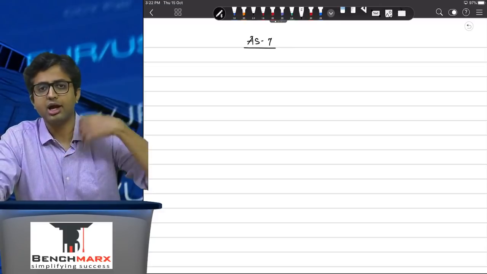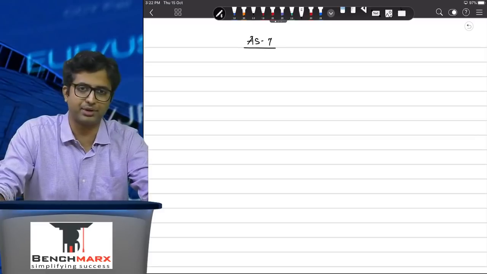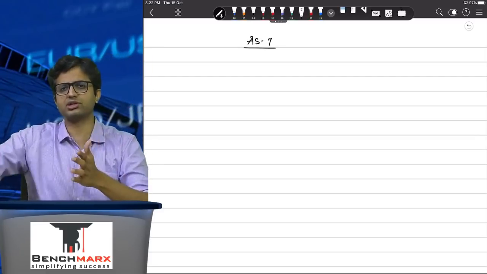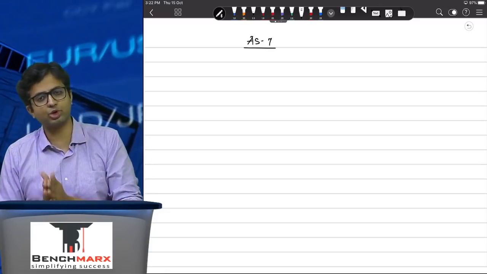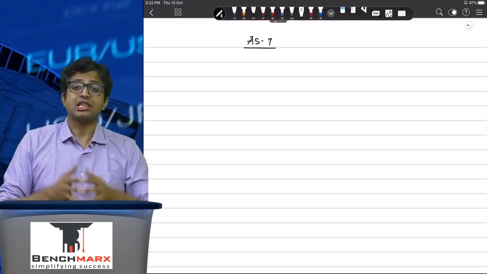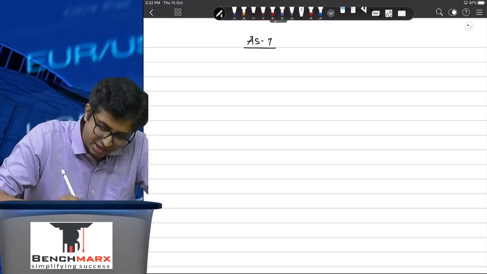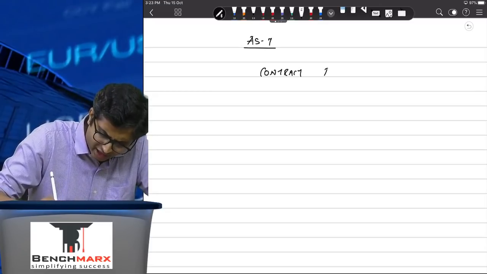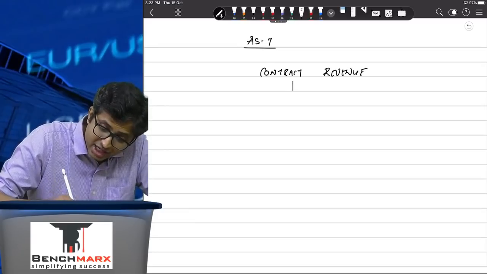On the other hand, if I wait for such a long period of time, then it might happen that there will be suddenly one fine year where huge revenue is recognized, and in other years almost no revenue is recognized, and hence AS7 comes into the picture. And AS7 says that if there is a contract whose outcome is determinable, that is, if there is a contract, I want to estimate the contract revenue, and if there is a contract whose outcome is determinable.